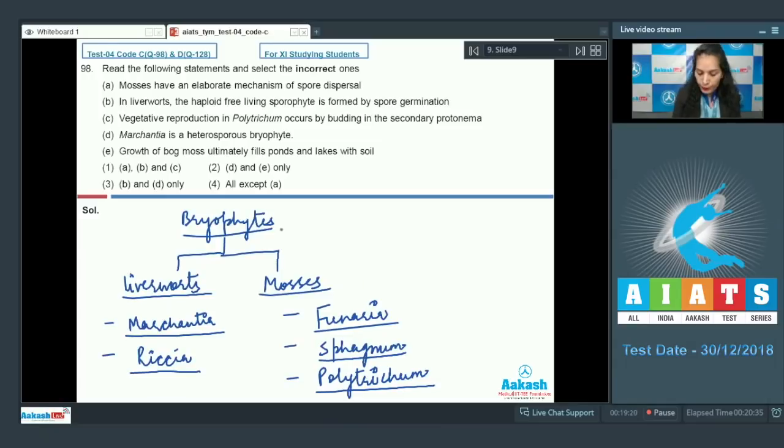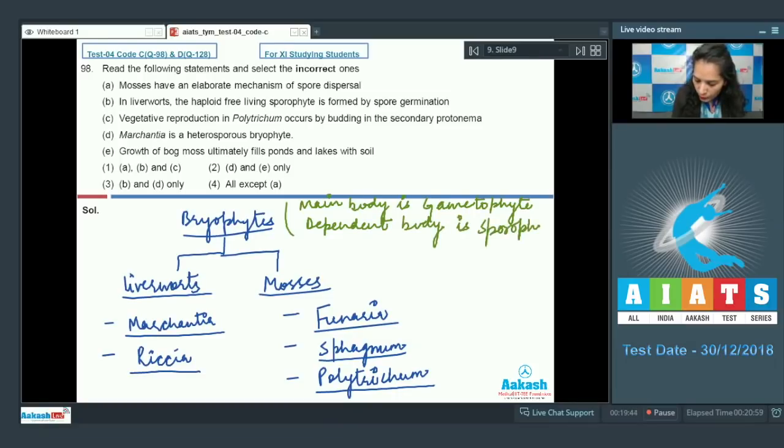In case of bryophytes, the main body is gametophyte, and the dependent body is sporophyte.